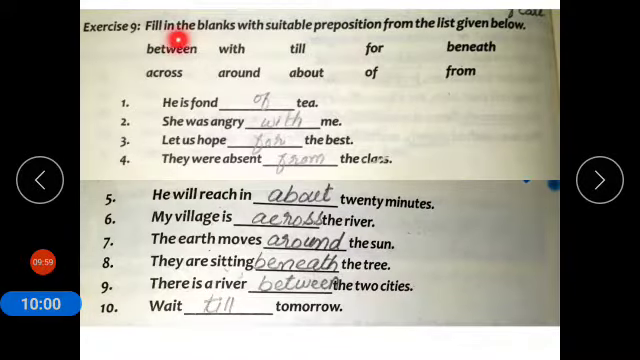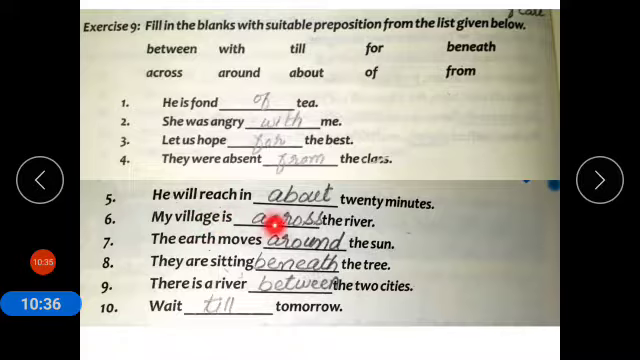Now coming to fill in the blank with suitable preposition from the list given below. So we will use all these prepositions in the blank spaces. First one, he is fond dash tea. He is fond of tea. Number 2, she was angry with me. Number 3, let us hope for the best. Number 4, they were absent from the class. Number 5, he will reach in about 20 minutes.